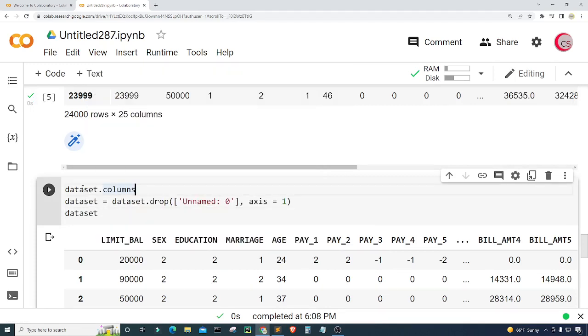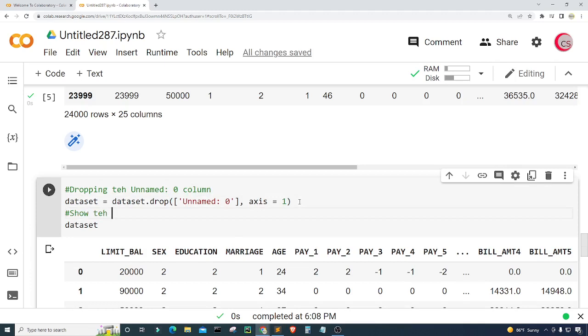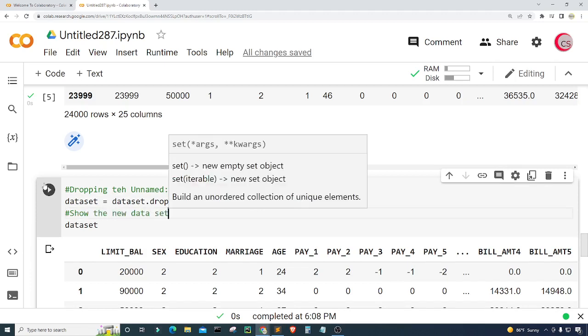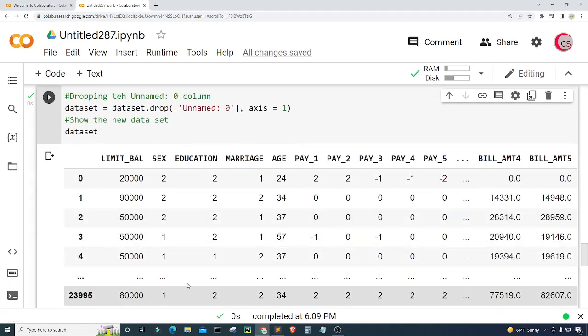So here I'm just showing the columns, and I can really get rid of this now, right? I don't even need it. I don't need it, so I'm just going to get rid of it. So here what we're really doing is dropping the Unnamed: 0 column. Okay, and then I'm just going to show the new dataset. All right, so let's go ahead and run this. All right, so there we go.